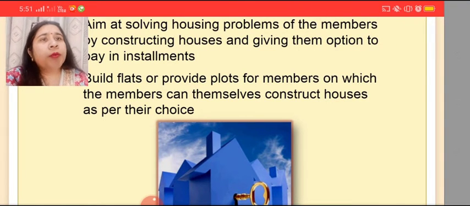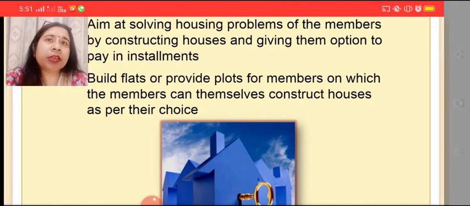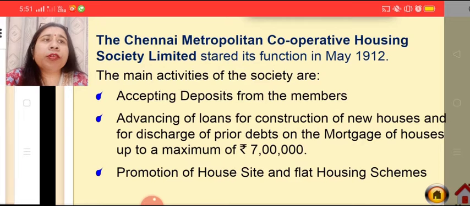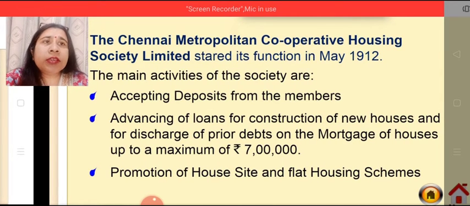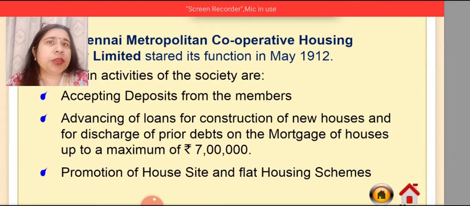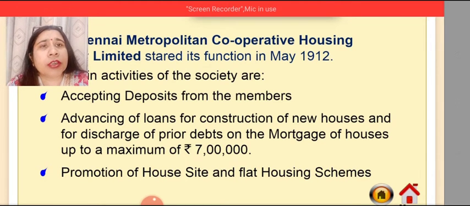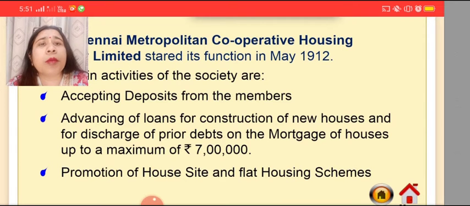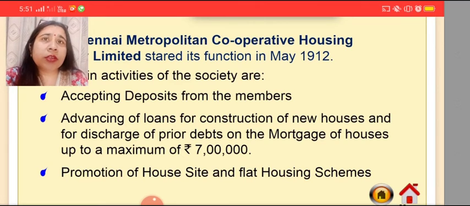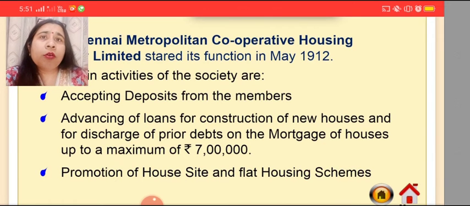They build flats or provide plots for members on which the members can themselves construct houses as per their choice. An example of such a cooperative society is the Chennai Metropolitan Cooperative Housing Society Limited, which started its functioning in May 1912, and the basic activities of this society are accepting deposits from its members, advancing loans for construction of new houses, and for discharge of priority debts on mortgage of house up to a maximum of rupees 7 lakh, and promotion of house site and flat housing societies. So with this example, I hope that you are clear with all the 6 types of cooperative society.